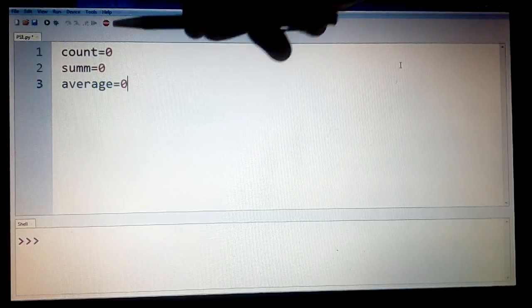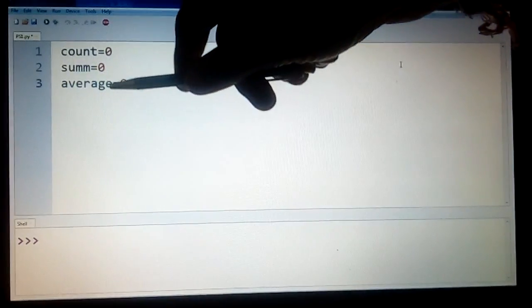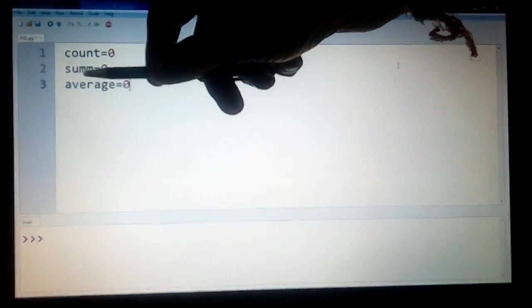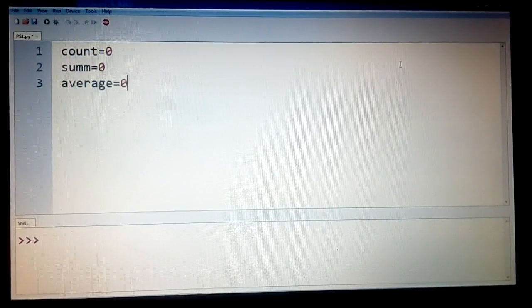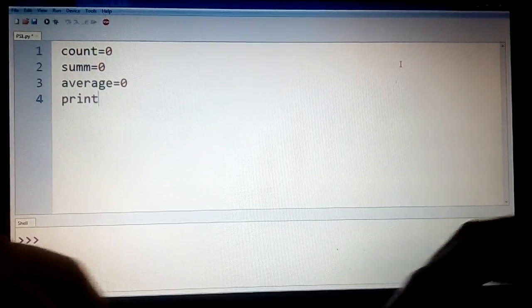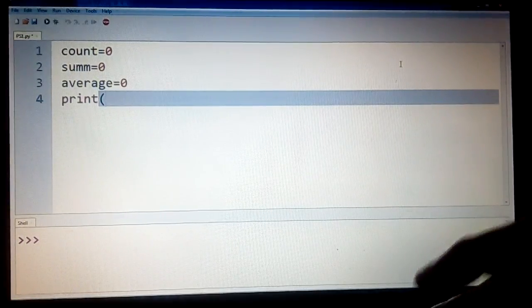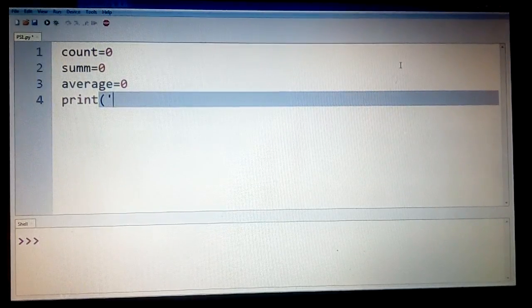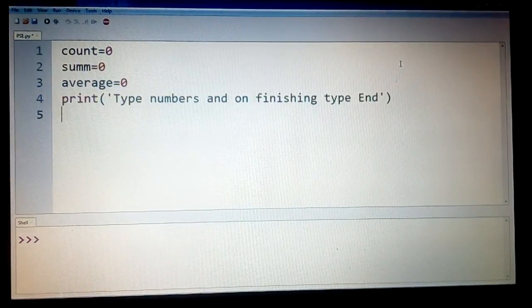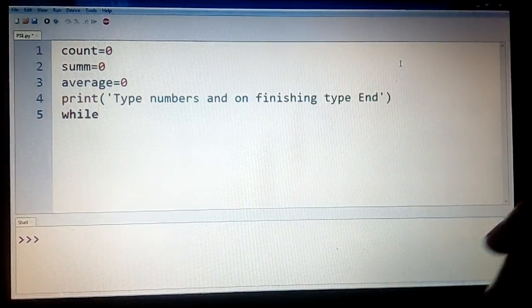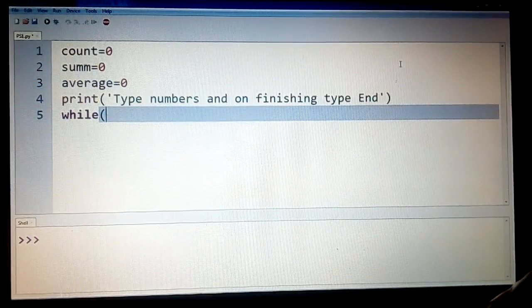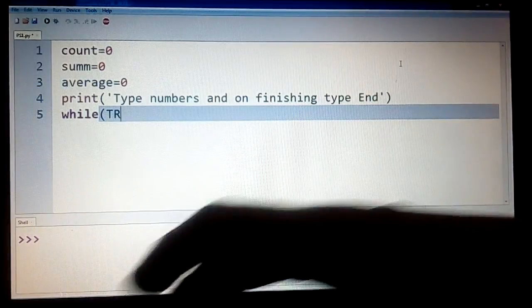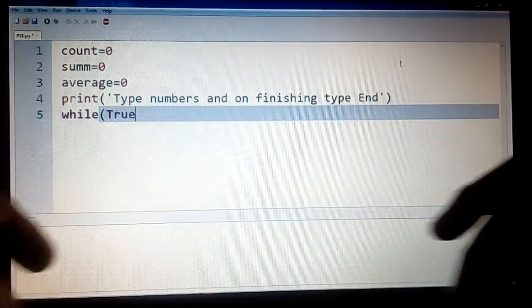Let us initialize those three variables: count, sum and average. I have deliberately used a double m because sum is a reserved word. Now we need to type a message saying enter the numbers followed by end. After this message is typed, we'll create a loop, because that's the first step after the initialization part. You know how to create an infinite loop: while True.